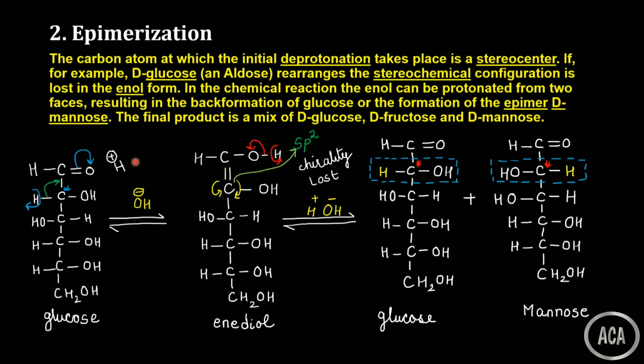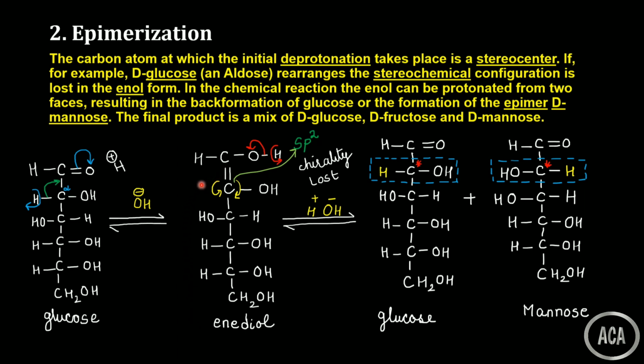Many protons are present, as well as hydroxyl groups, in the solution. So the hydroxyl group abstracts this proton, then this bond will be converted into a pi bond over here, and simultaneously, due to the electromeric effect, a negative charge is created on oxygen. Then immediately, the moment the negative charge is created, many protons are available, so it will get protonated. Again we are getting the ene diol. This we have seen during the aldose to ketose transformation also. So this is the ene diol.